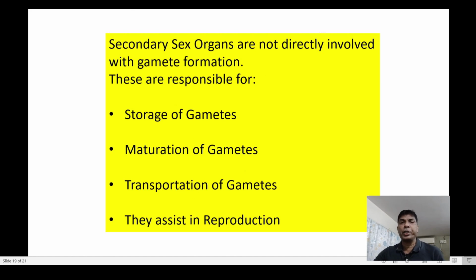Now what are the functions of the secondary sex organs? Actually they are not directly associated with gamete formation, but they help in the storage of gametes, maturation of gametes, transportation of gametes, and in a nutshell they assist in reproduction.